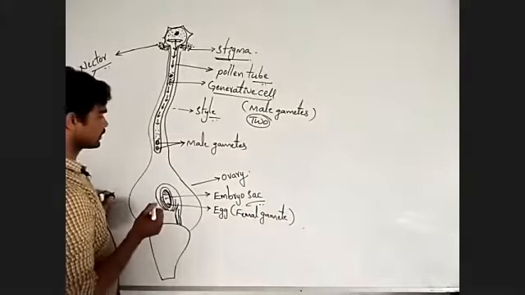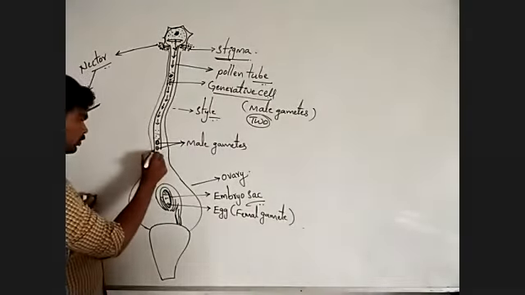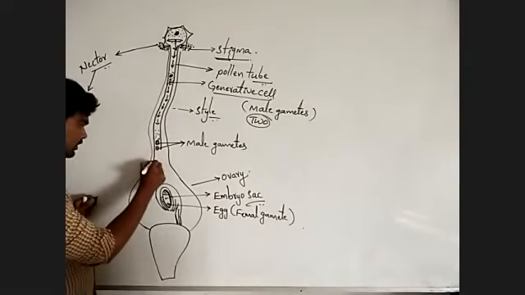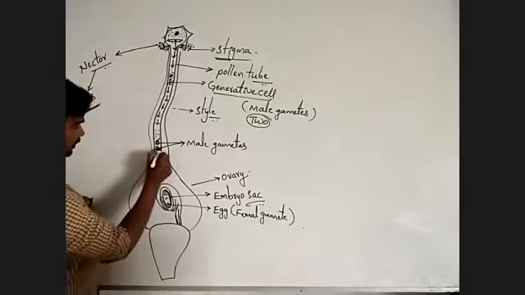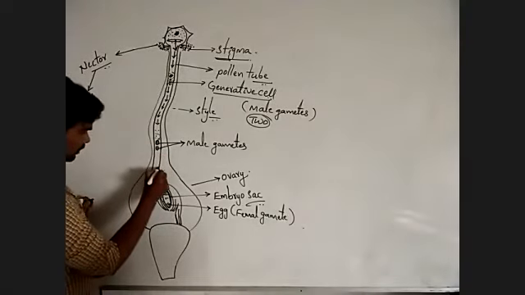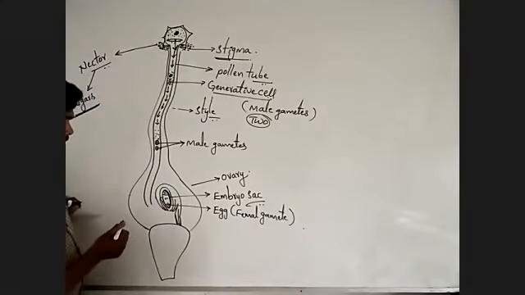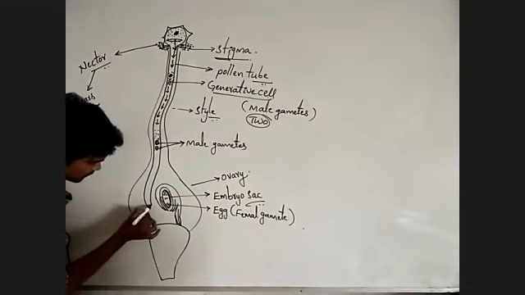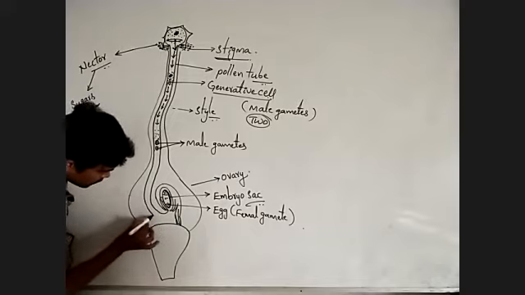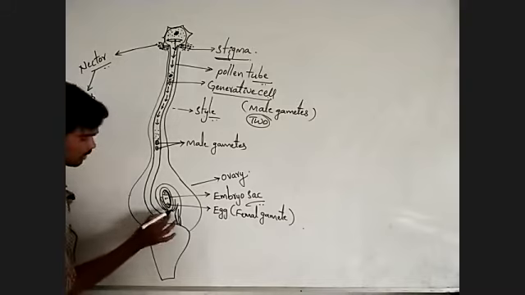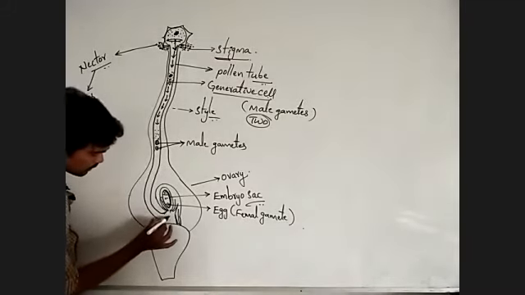Next, the pollen tube is penetrated into the ovary like this. Then it grows into the ovule.